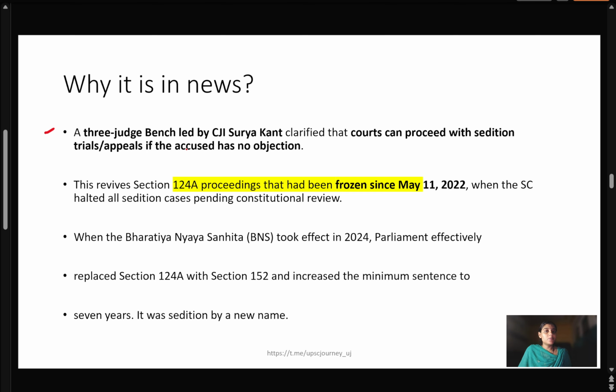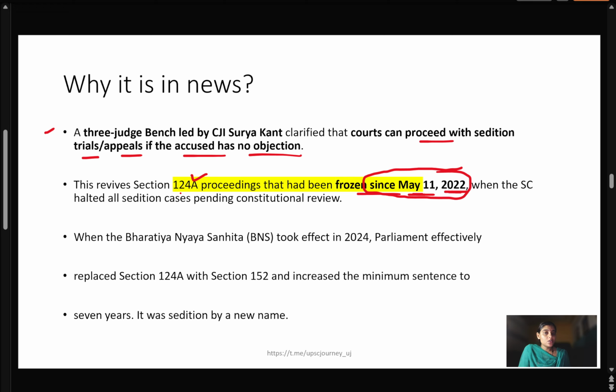Because a three-judge bench led by CJI Surya Kant clarified that courts can proceed with sedition trials and appeals if the accused has no objection. As of now, under Section 124A, proceedings had been frozen since May 2022, when the Supreme Court gave its judgment freezing proceedings under this Sedition Act.